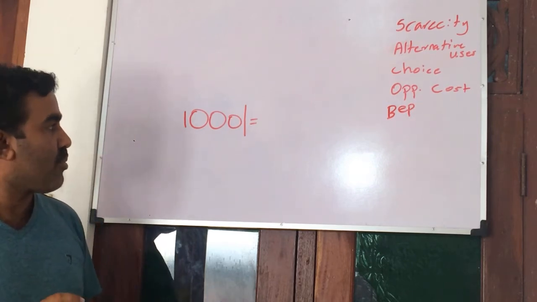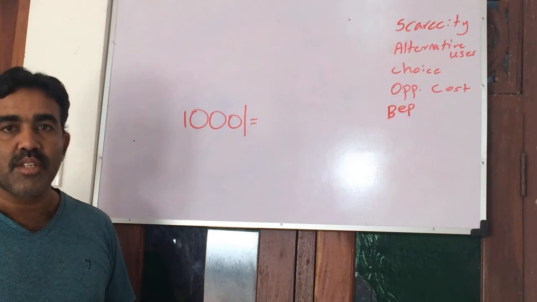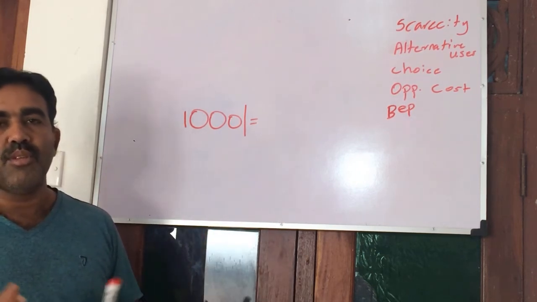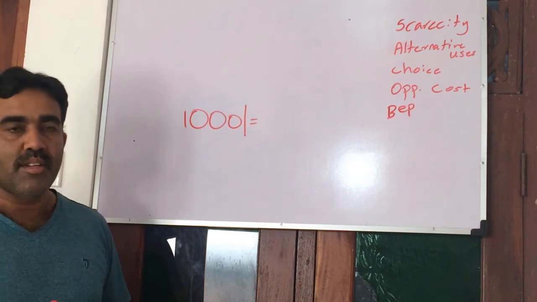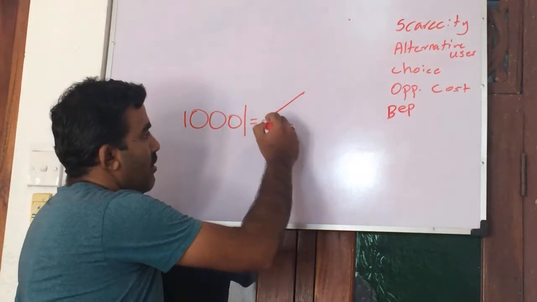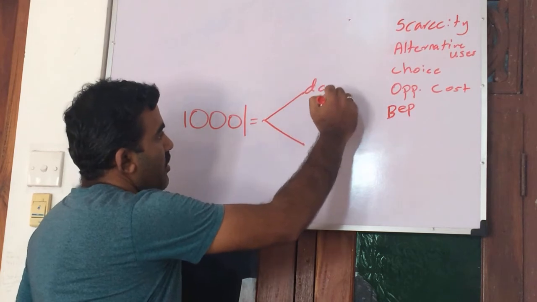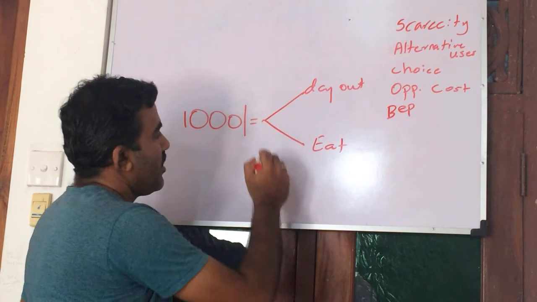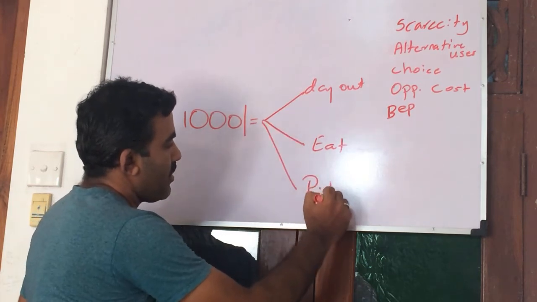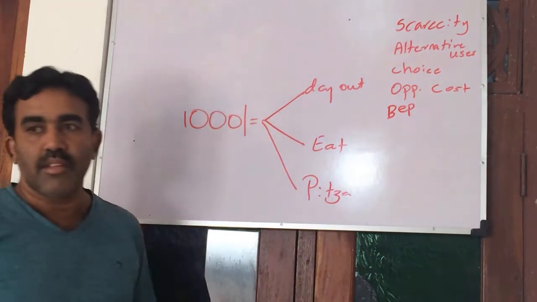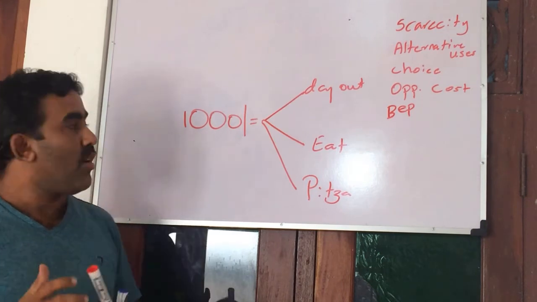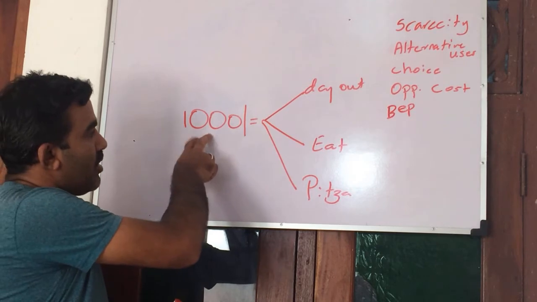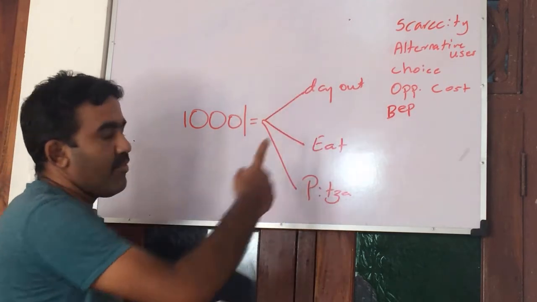We can go for a small day out, or you can go to McDonald's and eat something, or order a pizza. So these are alternatives from these limited resources. The resource is limited, but we cannot do all three.